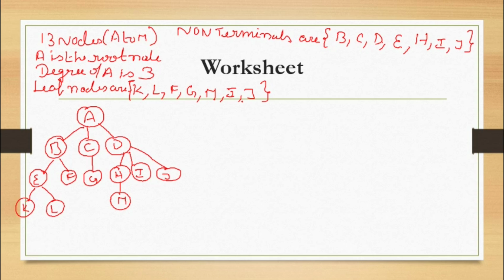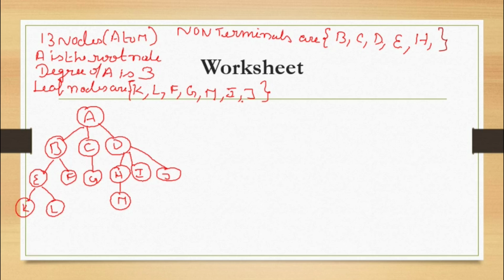I and J are not non-terminals because they don't have any children. So B, C, D, E, H are the non-terminals.